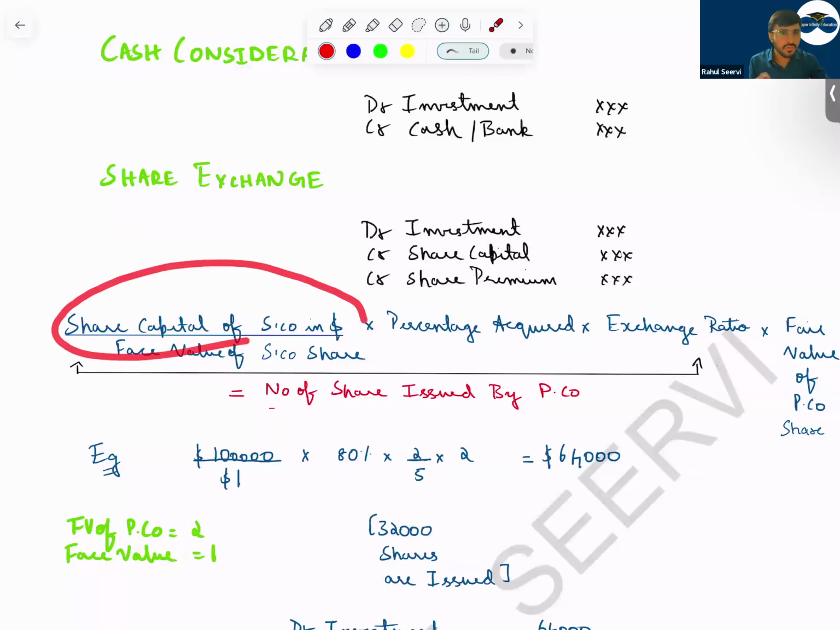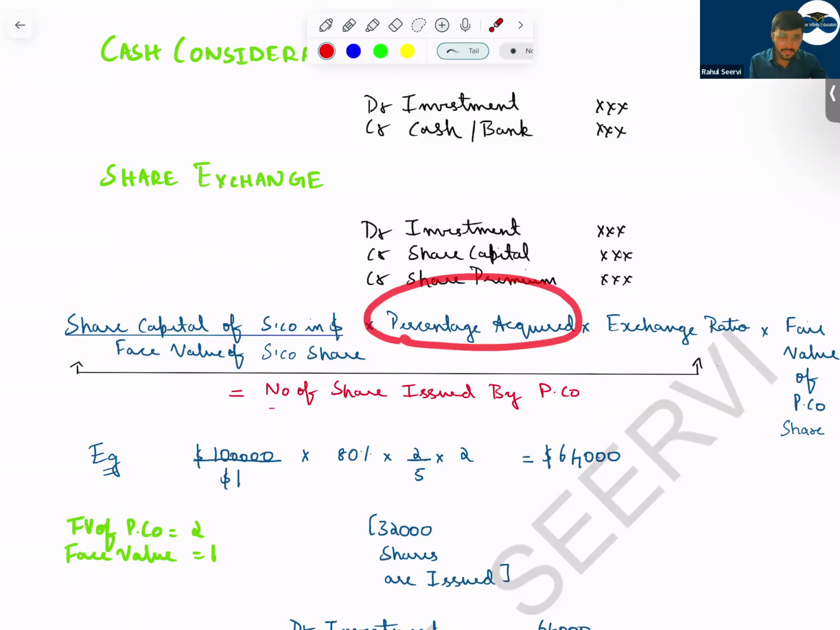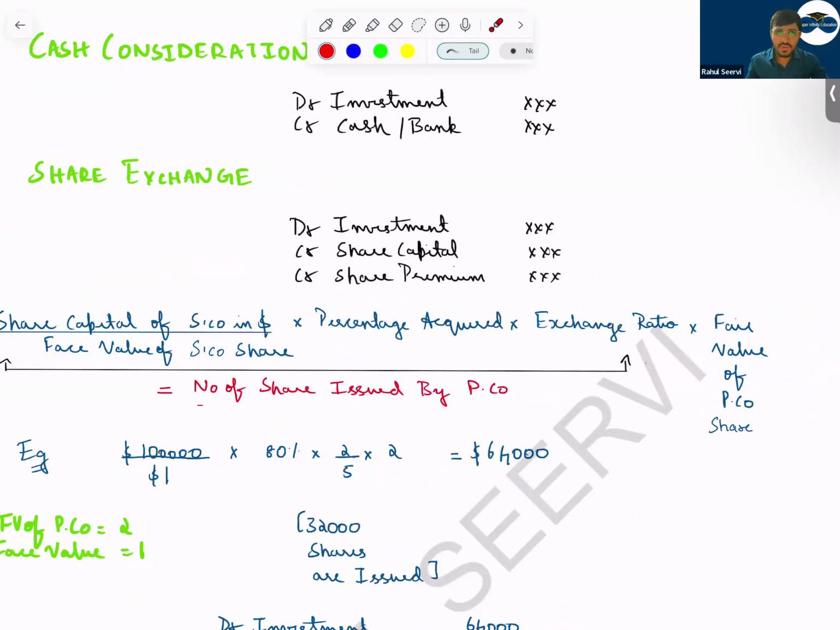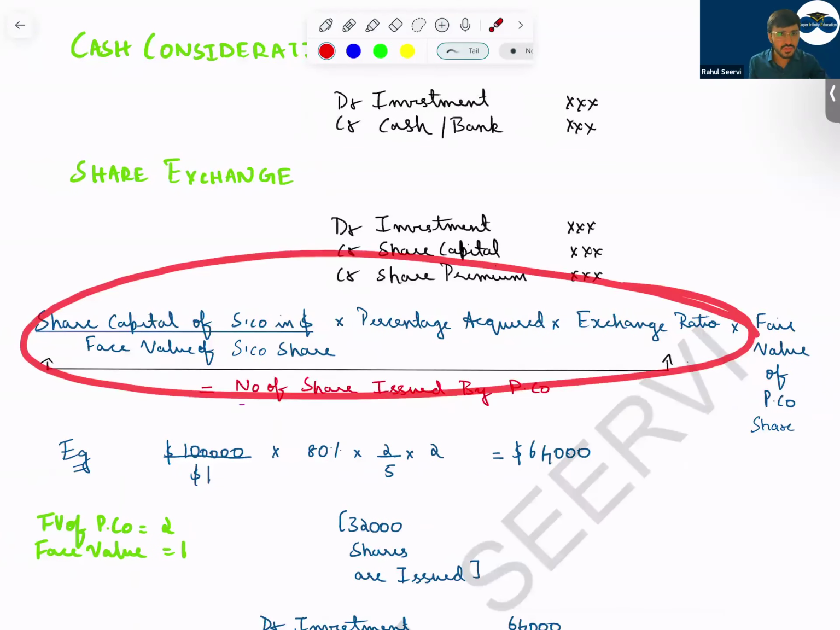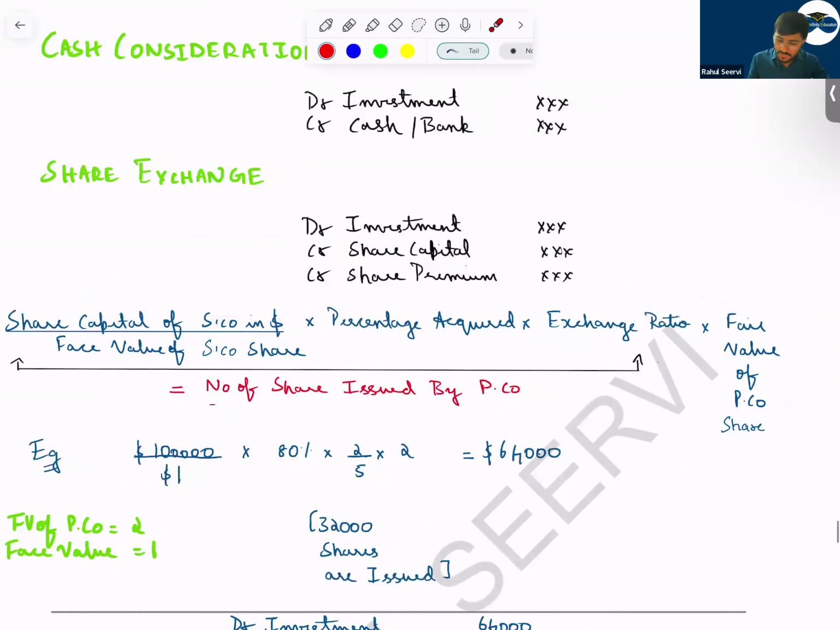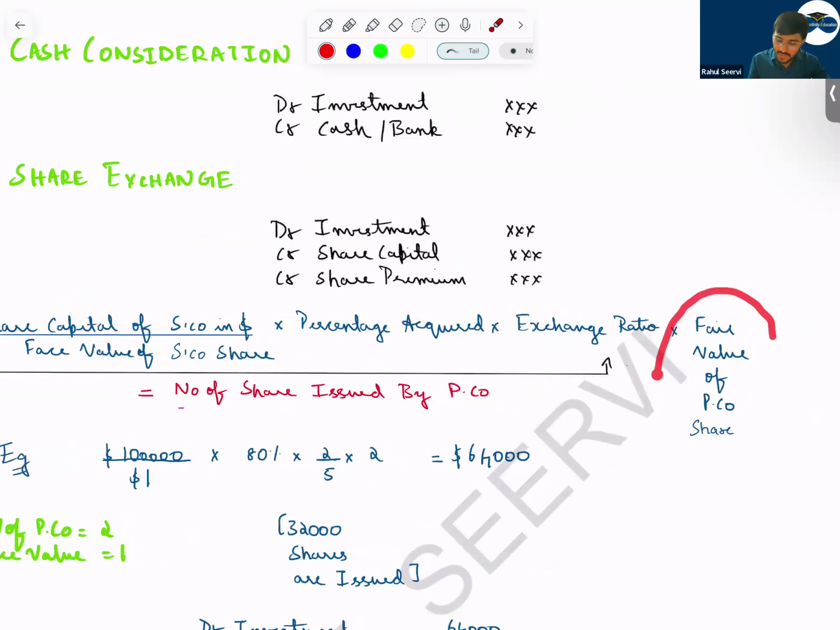Understand? Share capital will be based on the face value into the percentage acquired, 70%, 80%, into the exchange ratio. That is, for every 5 shares you have acquired, we are giving 2 shares. So the ratio is 2 is to 5. We apply this ratio. In that case, this will be the number of shares issued by P company. Into what we do? Into the fair value of the parent's share price. Whatever is the parent company share price, we will take into consideration.